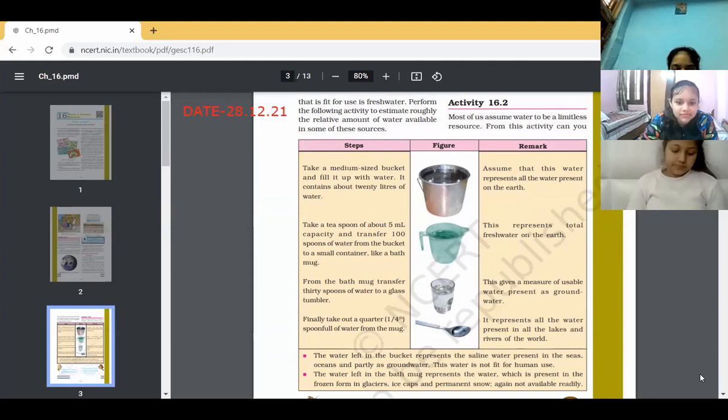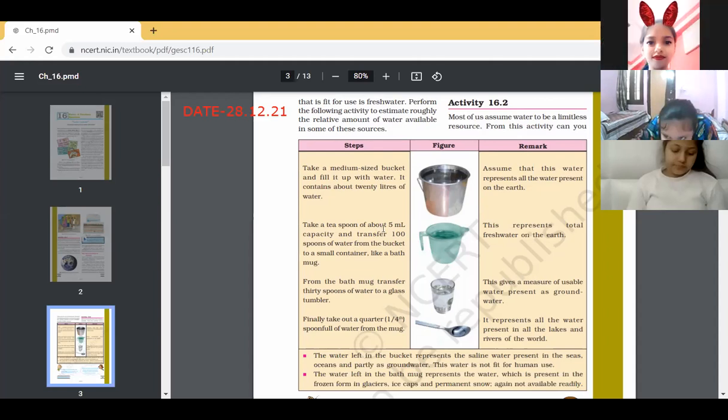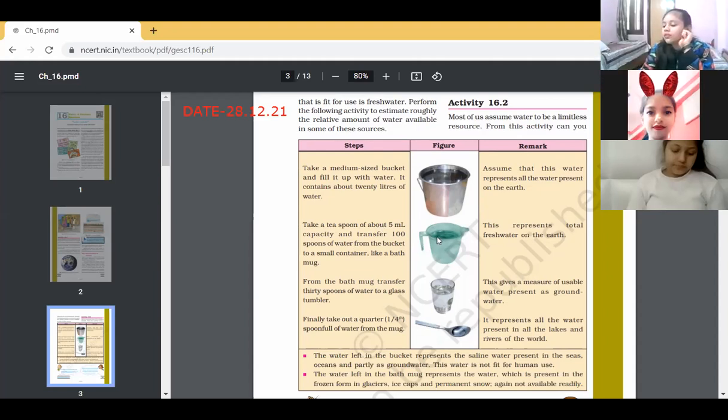Okay, children, so let me tell you the activity. This is a figure in which we have taken a medium-sized bucket filled with water. It contains about 20 liters of water. After that, we have taken a teaspoon of 5 ml capacity, and about 100 spoons were transferred into this mug. And after that, we transferred 30 spoons into a glass tumbler.